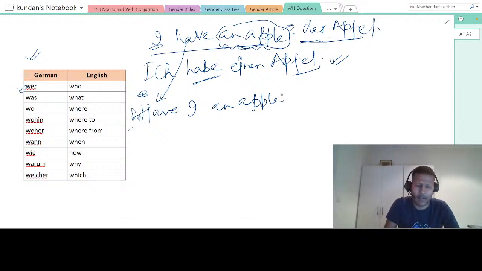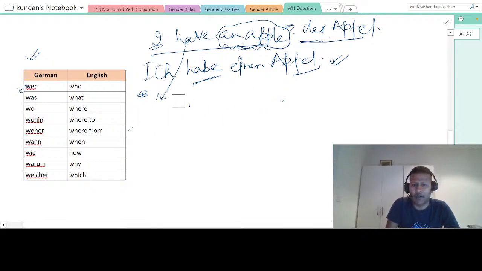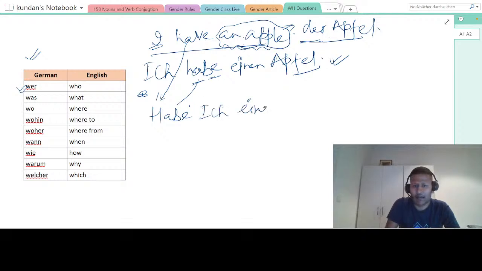In German, we don't have "do" and all, but the format is similar. How will we form it? Put this habe in the beginning. So what will it become? Habe ich einen Apfel? The meaning of this is: do I have an apple?